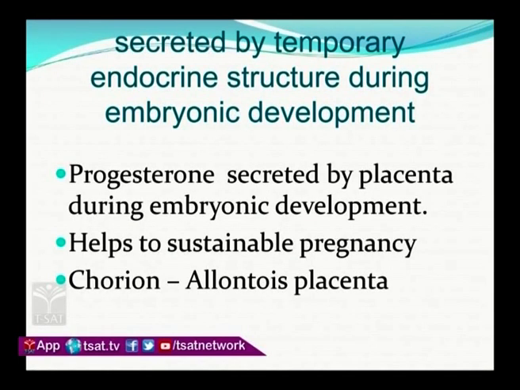Which female hormone is secreted by a temporary endocrine structure during embryonic development? During embryonic development, the placenta originates.